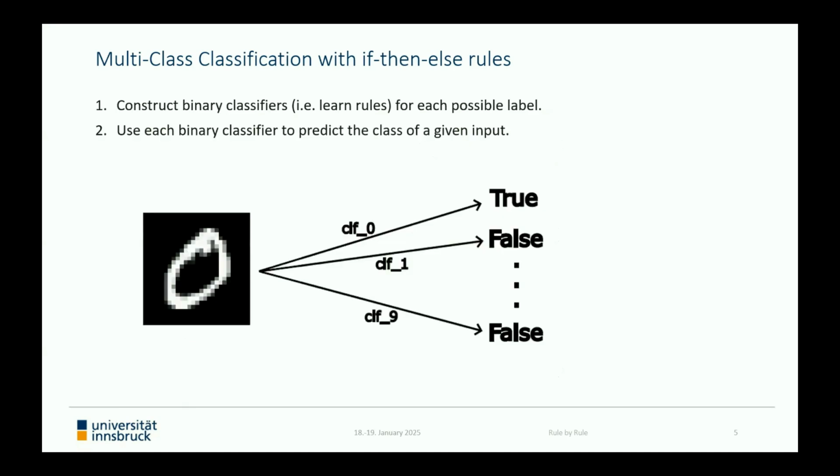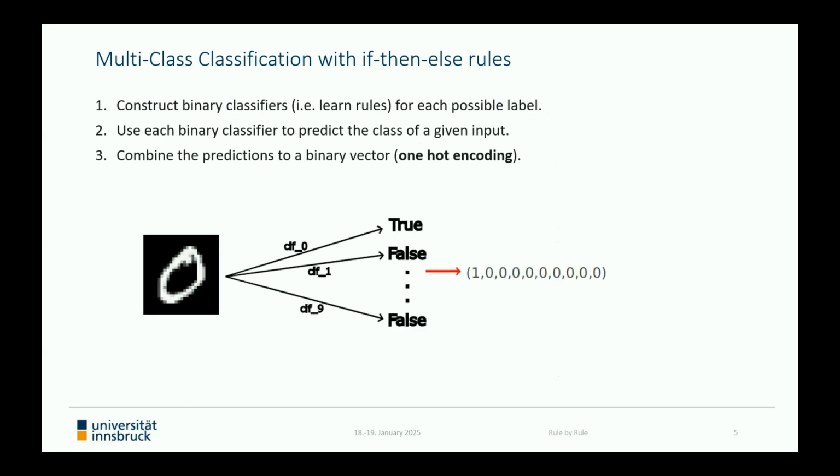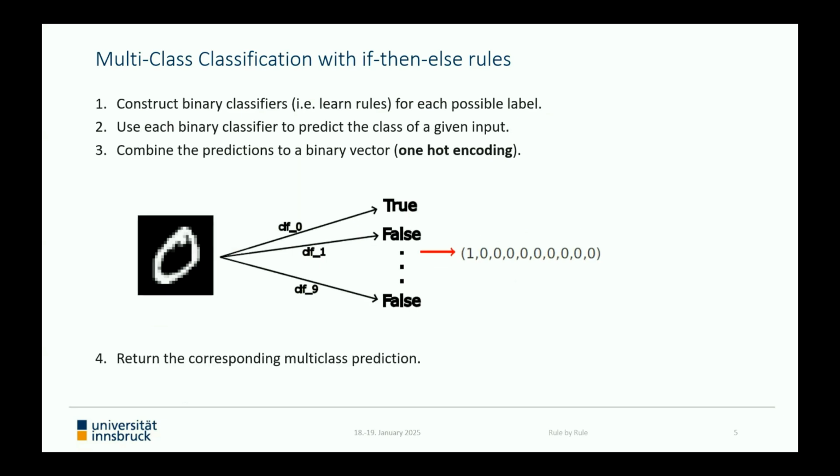So let's assume, for instance, that this image here is given, and our goal is to predict the depicted digit, which is obviously a 0. And for this purpose, we successively apply the 10 binary classifiers learned in the first step and combine the obtained predictions to a binary vector, where 1 corresponds to true and 0 to false. This yields a 1 hot encoding of our multi-class prediction, and finally we can return the predicted class, so in this case the digit 0.